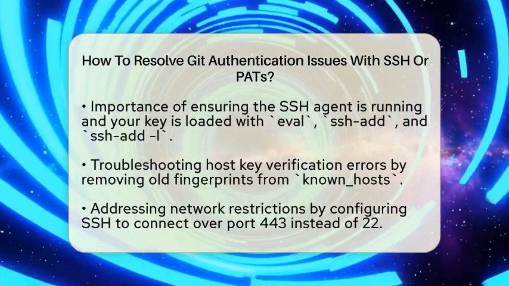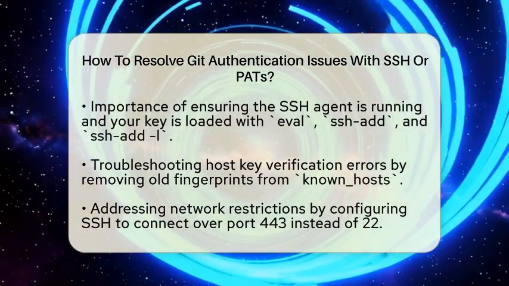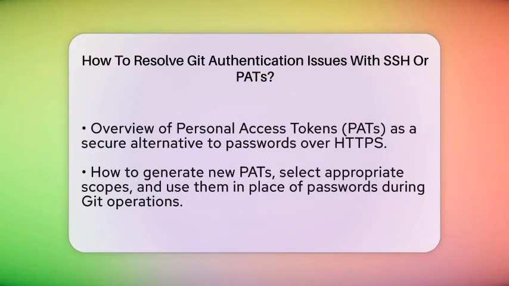Firewall or network restrictions can also block SSH connections, especially on corporate or school networks. If port 22 is blocked, you can configure SSH to connect over port 443, which is usually open because it's used for HTTPS. You do this by editing your SSH config file at ~/.ssh/config and adding a section like Host github.com, Hostname ssh.github.com, Port 443.